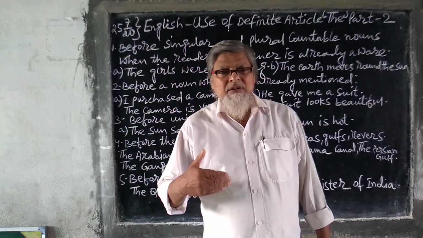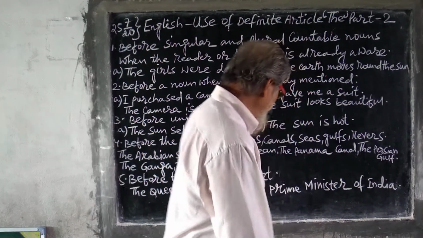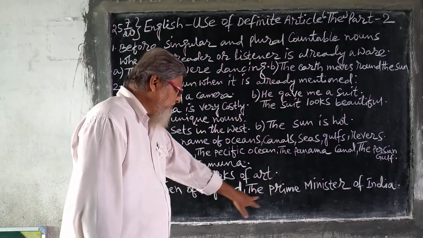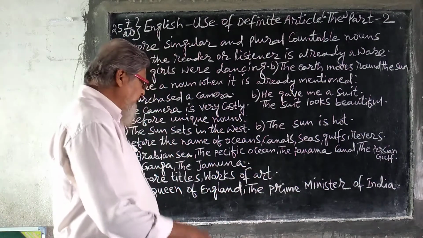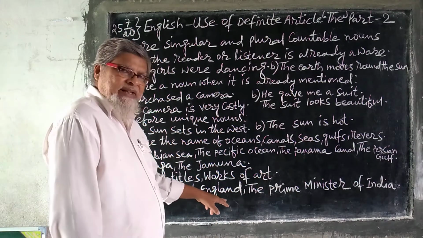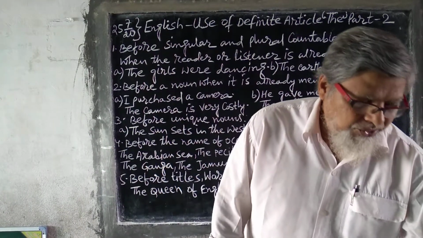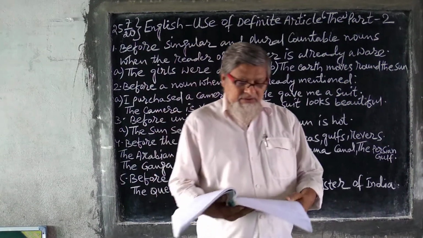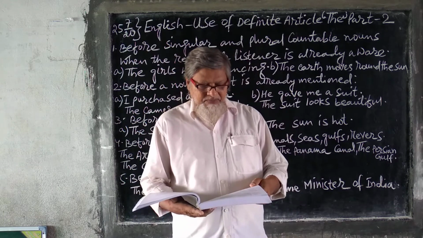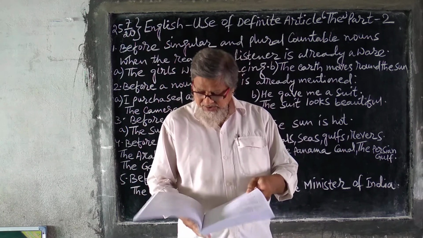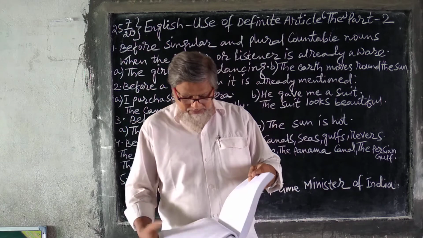So, giving respect, you have used "the" over here: the Prime Minister of India, the Queen of England. Now I want to discuss with you in detail. Just go on listening, and I hope that you will learn more and more.